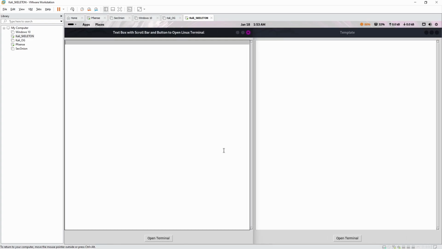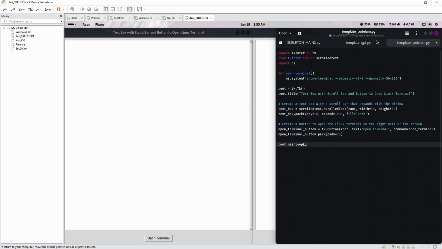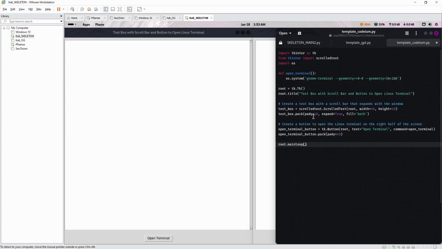There you go. Which one do you like better, ChatGPT or Codium? It's got borders, no borders. All it is is just a variable here. You can change that right here. Padding for the frame padding. That's what does that border here. Codium only got padding for Y. Y is up and down, so it's got padding on the top and the bottom.